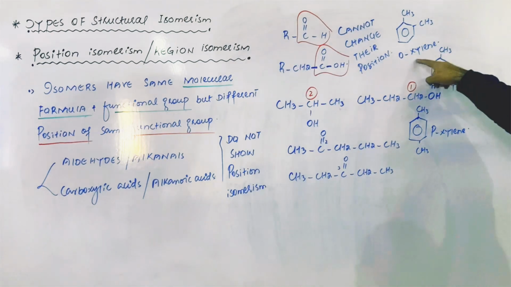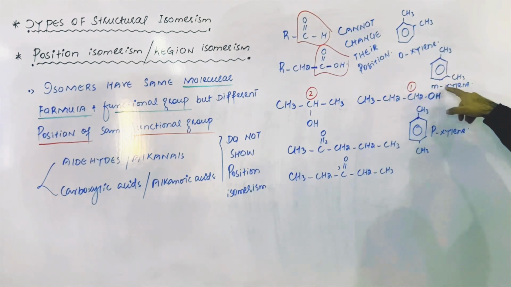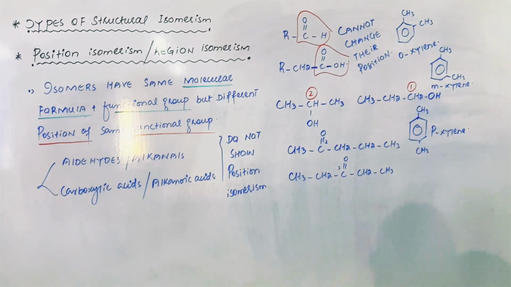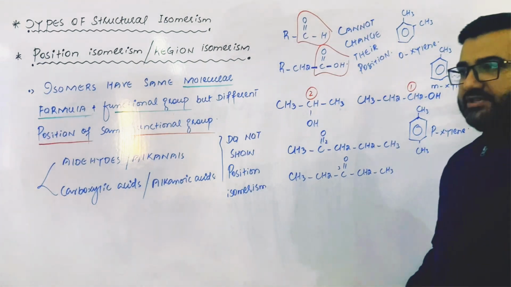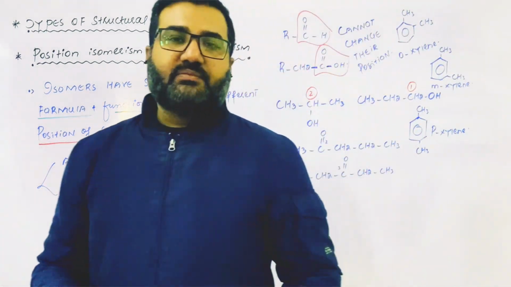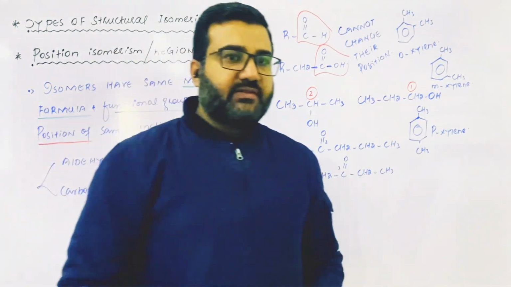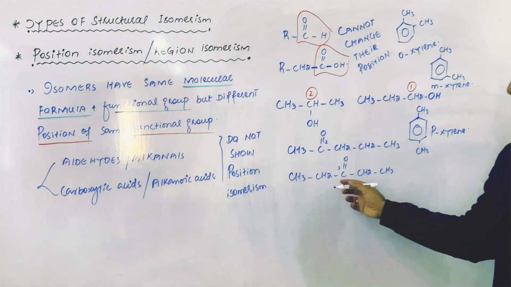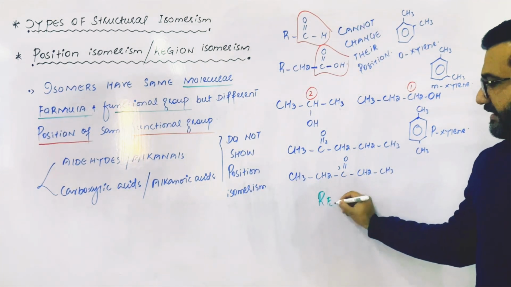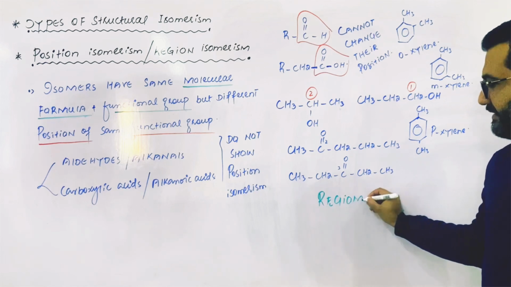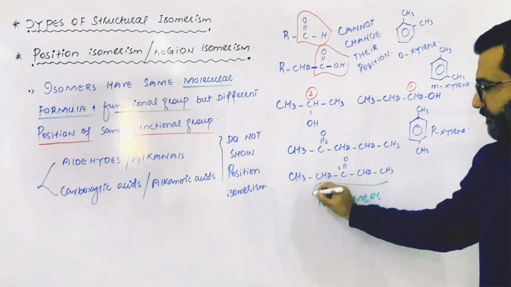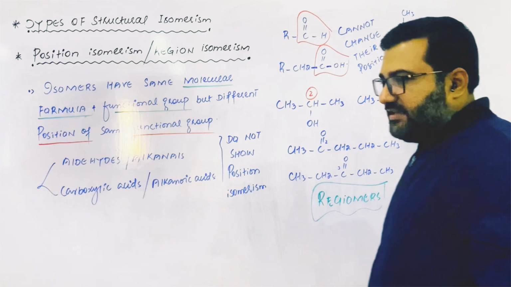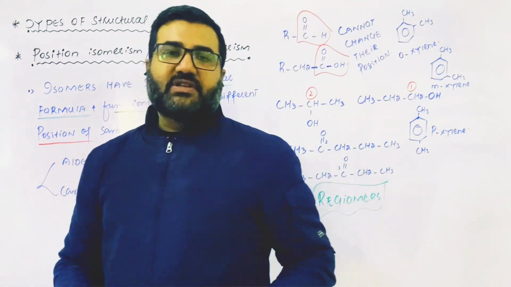So this is orthoxylene or 1,2-dimethylbenzene, metaxylene or 1,3-dimethylbenzene, paraxylene or 1,4-dimethylbenzene. These are also three position isomers of each other, because the position of the methyl groups is different on the benzene ring. So these are examples of position isomerism or region isomerism. The position isomers are also called the regiomers of each other.